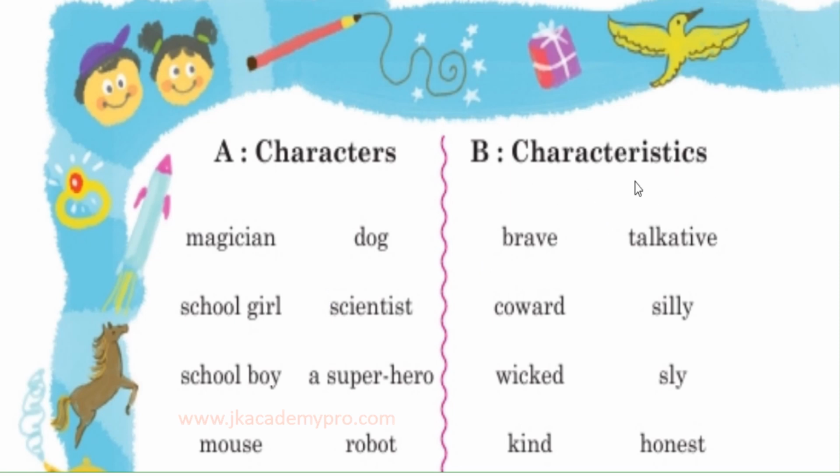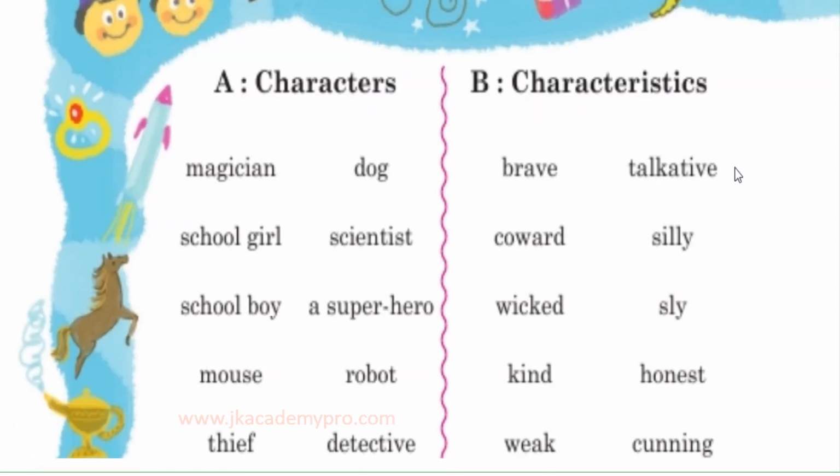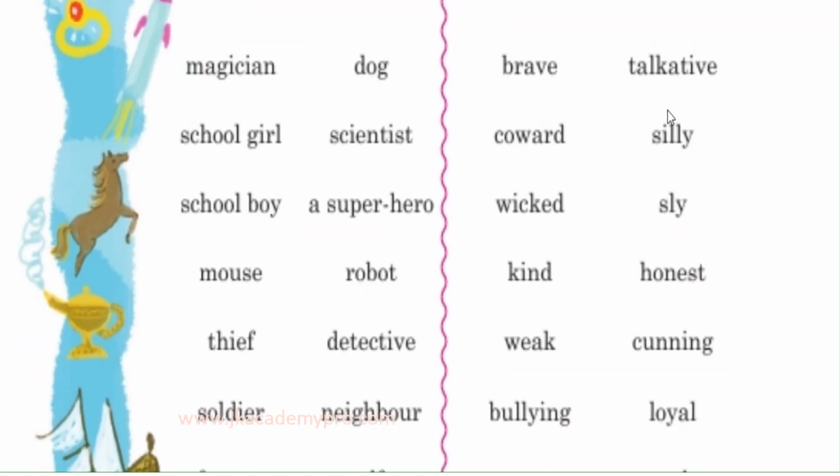What are characteristics? They are the qualities of a person. The second person will not know what the first person has chosen, so he or she will choose accordingly. So the characteristics could be brave, or a coward. Who is a coward? A coward is a person who is not brave at all, very scared of things.